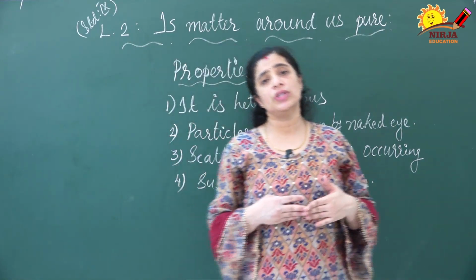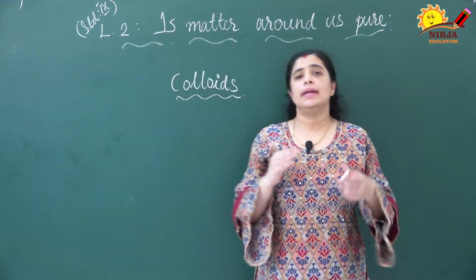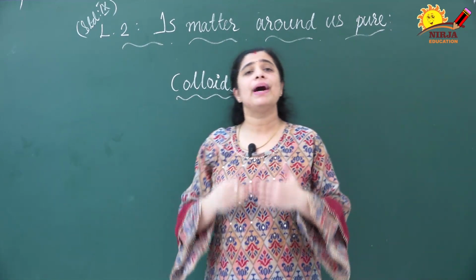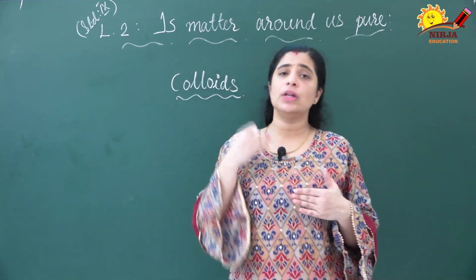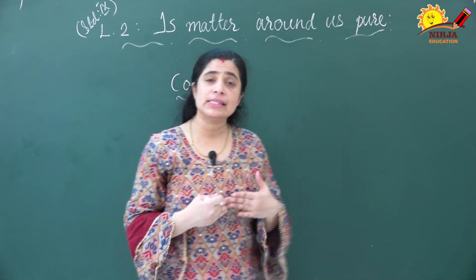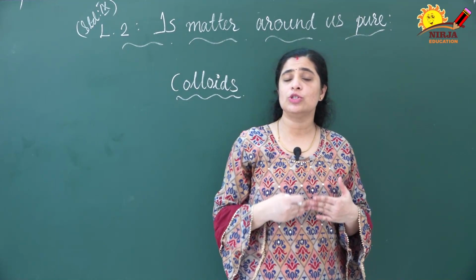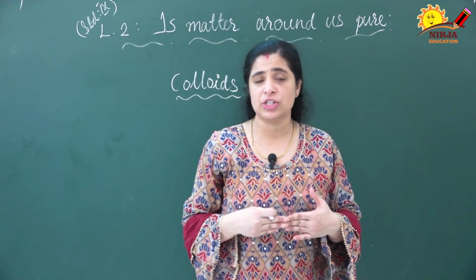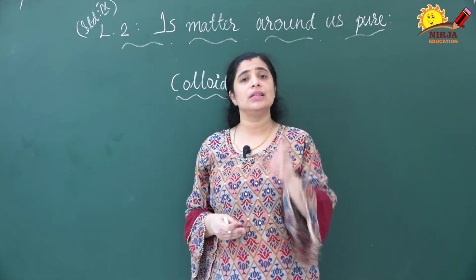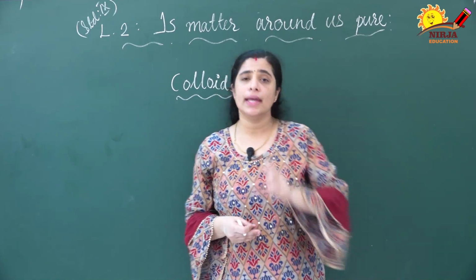Next we are going to discuss colloids. In colloids the particle size will be in between the solution and the suspension. That means the particle size will be greater than the solution and less than the suspension. Actually it is a heterogeneous mixture but we can't see the particles with our naked eyes.